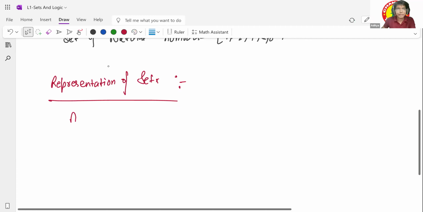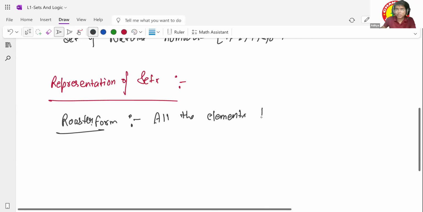The first one is roster form, roster representation you may call, or you can say roster form. In this way, all the elements are to be shown in between curly braces.